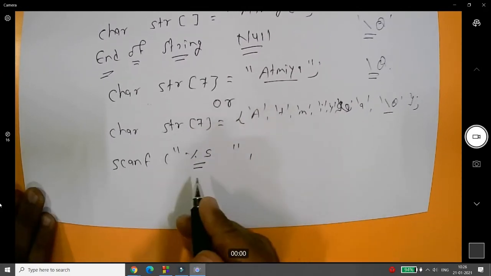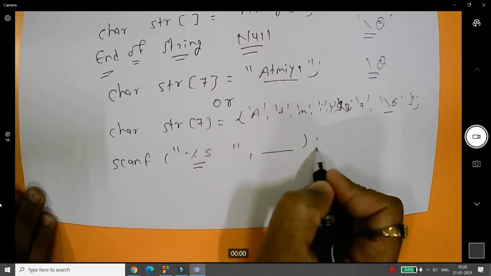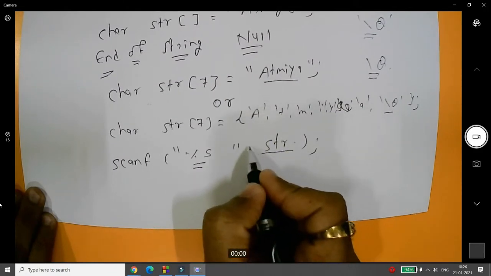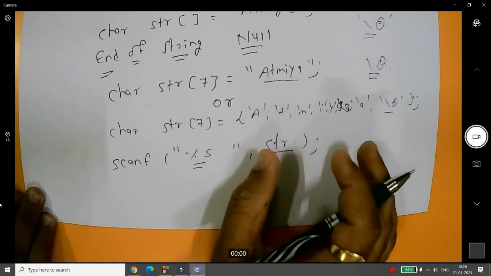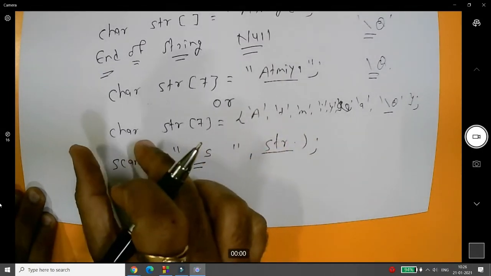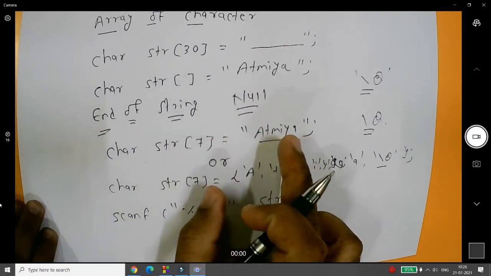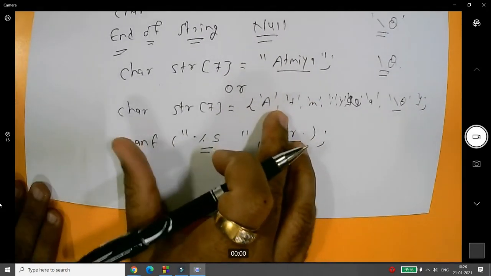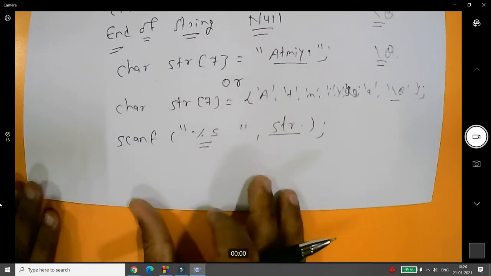Whenever you write %s, no need to mention the address over here. You can directly write str. So ampersand is not required in case of string. Why? Because by default the string is an array of character, and an array is treated like a contiguous memory allocation, and it is directly related to the pointer, and that is the reason why no need to take the address.